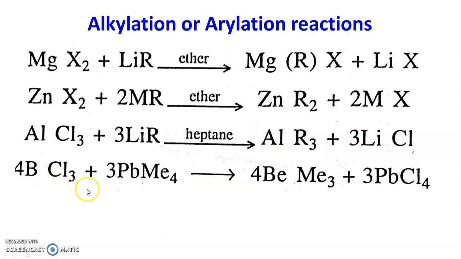Boron trichloride, when treated with tetramethyl lead, the three chlorine atoms of boron are replaced by methyl groups and we get trimethyl boron, and there is a formation of lead tetrachloride.